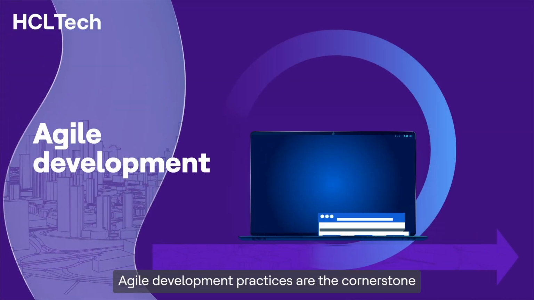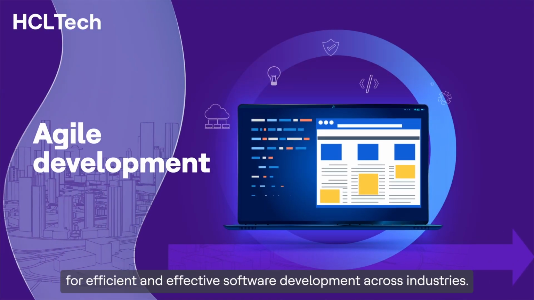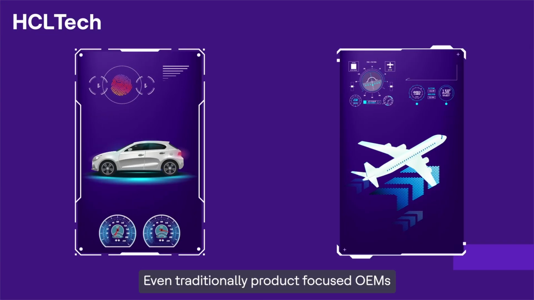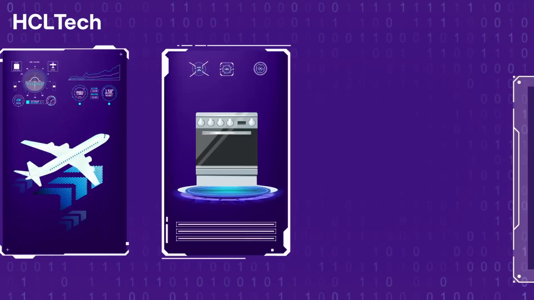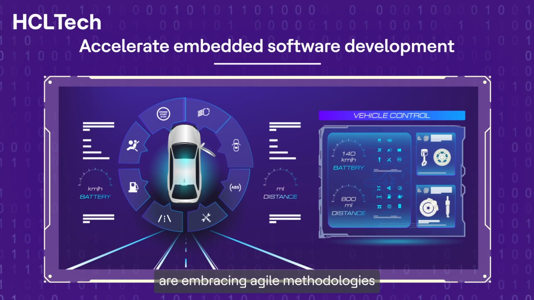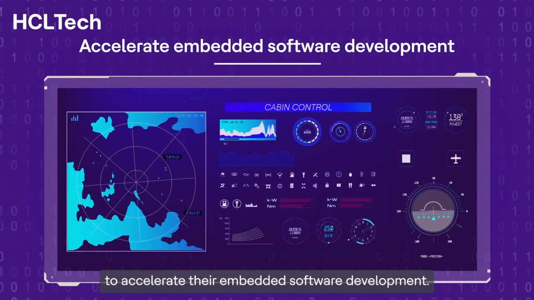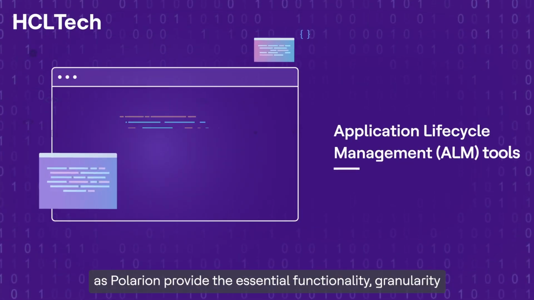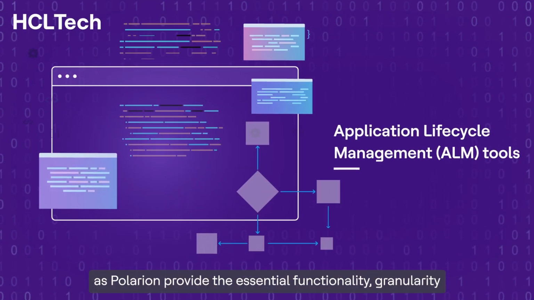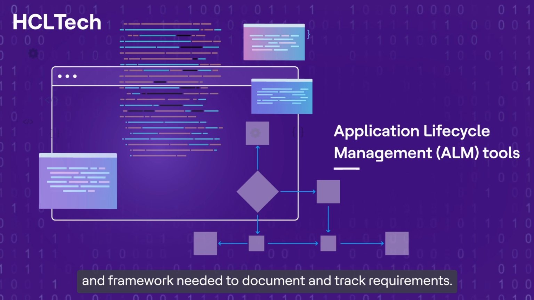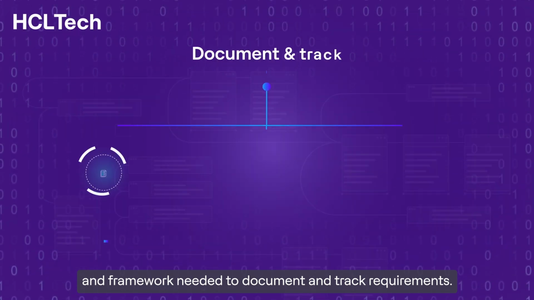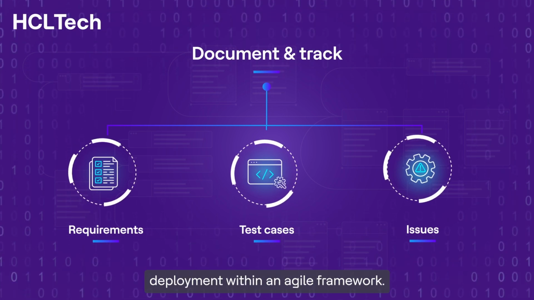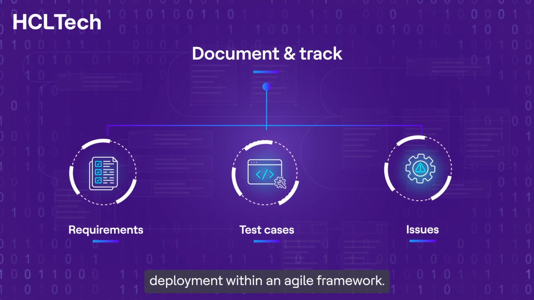Agile development practices are the cornerstone for efficient and effective software development across industries. Even traditionally product-focused OEMs are embracing agile methodologies to accelerate their embedded software development. ALM tools such as Polarion provide the essential functionality, granularity, and framework needed to document and track requirements, test cases, and issues, while effectively managing solution deployment within an agile framework.